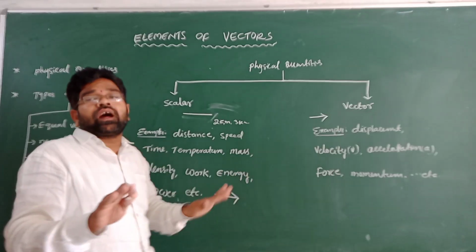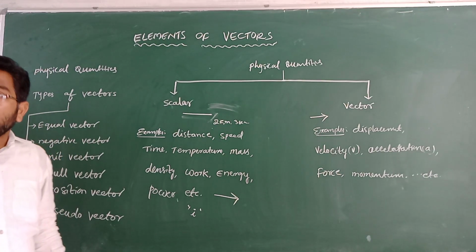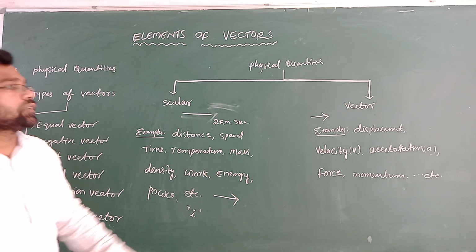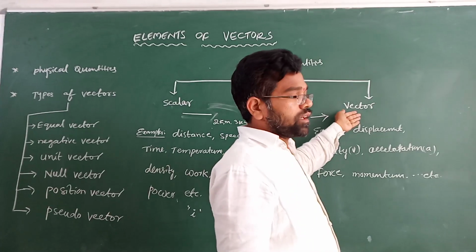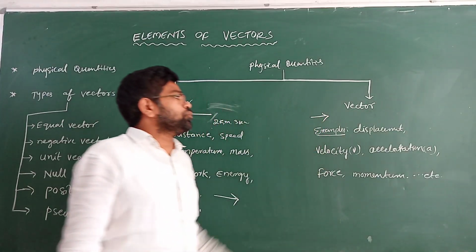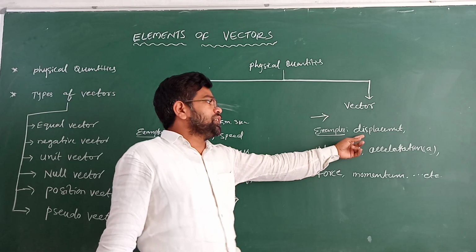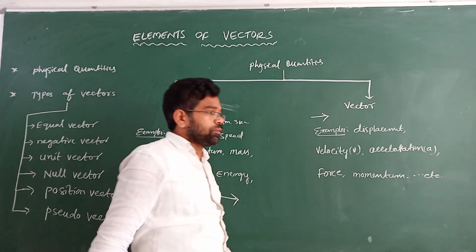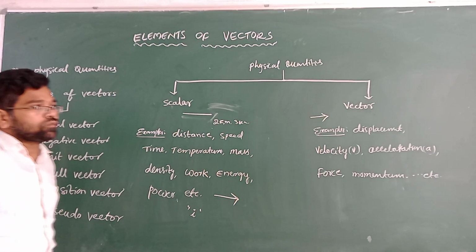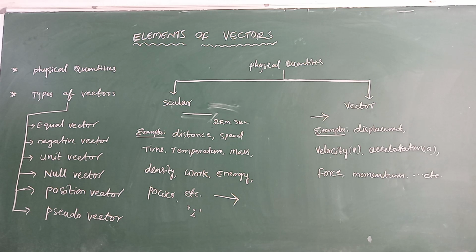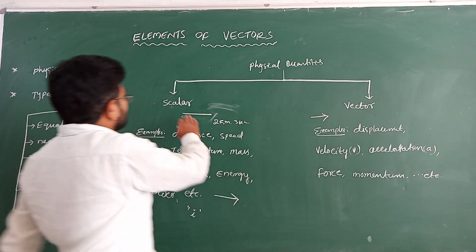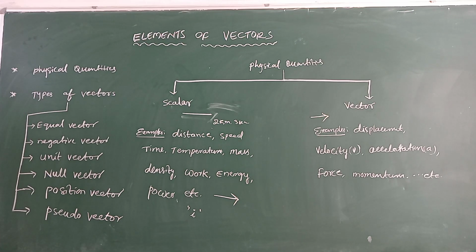So examples of vector quantity: first one is displacement, second one is velocity, acceleration, force, momentum, etc. These are all examples of vector quantities. So we have understood scalar quantity and vector quantity.